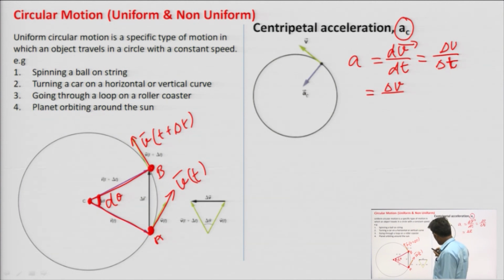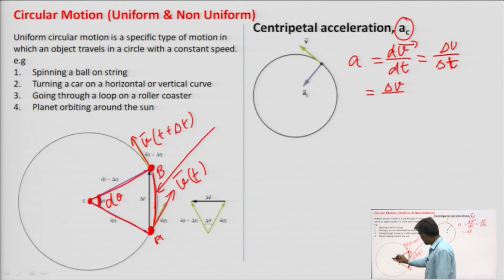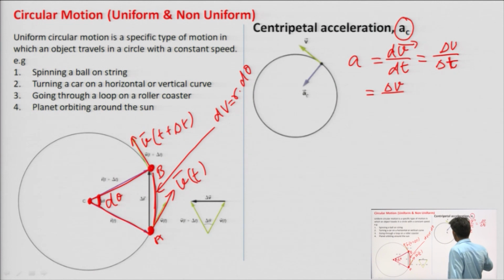If this is the radius r, then dv is r into d theta. So, dv is equal to r into d theta.